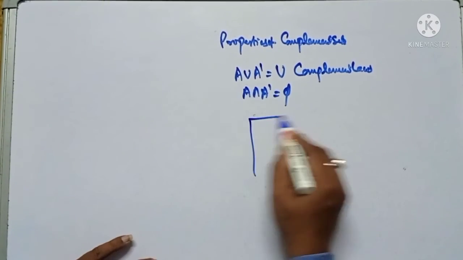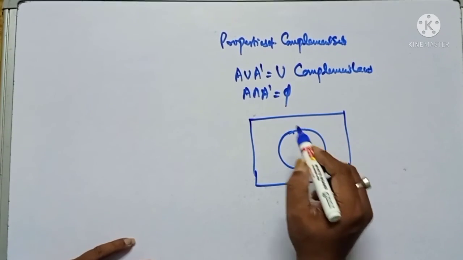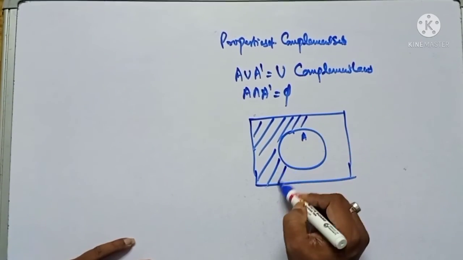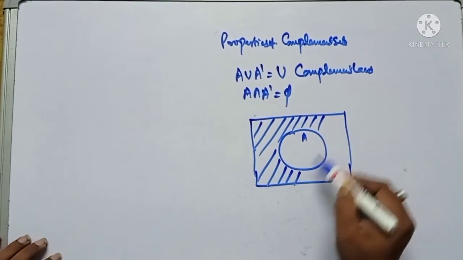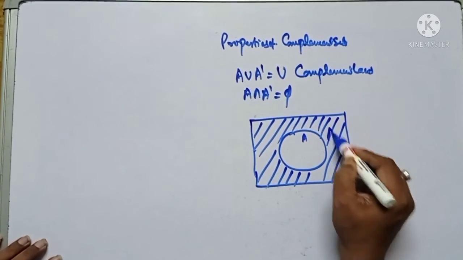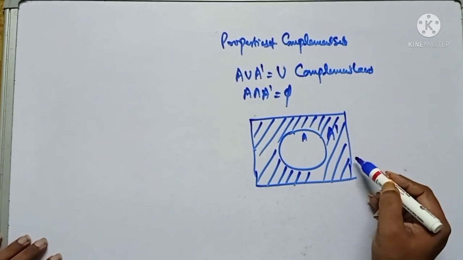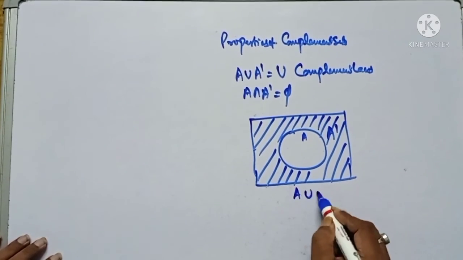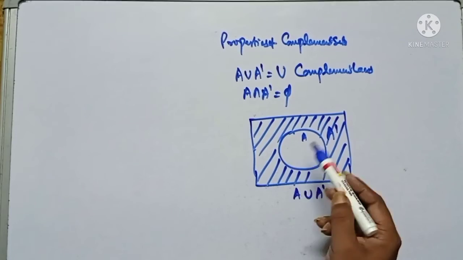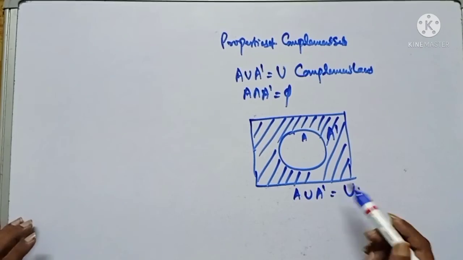Here you can see that this is the A set and this is the A dash set. A and A dash together form the universal set. So A union A dash forms the universal set. And see, there is no intersection, there is nothing common, so it is phi.